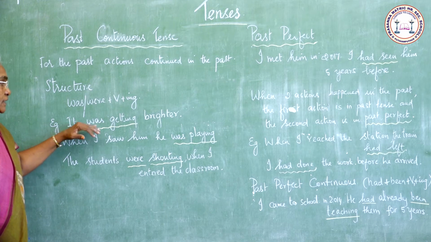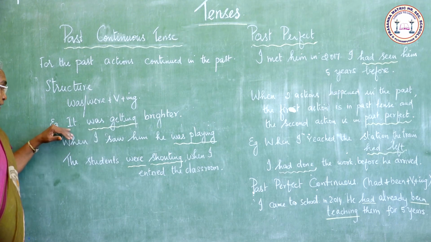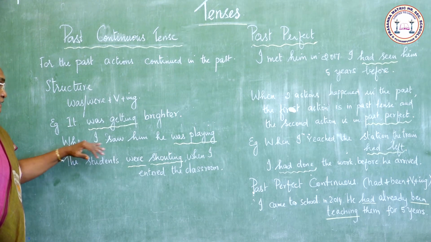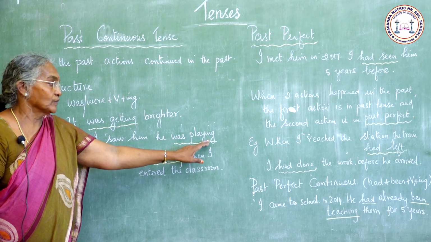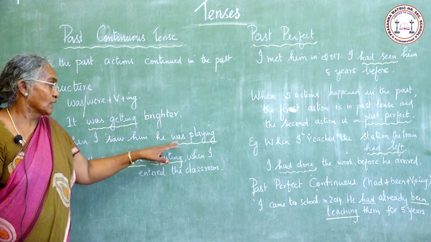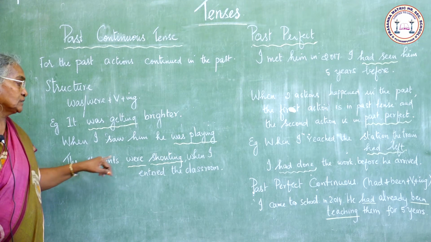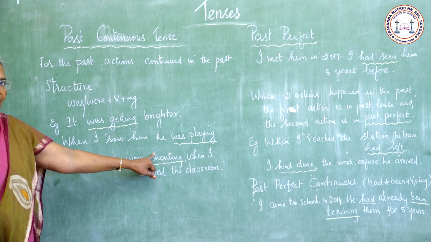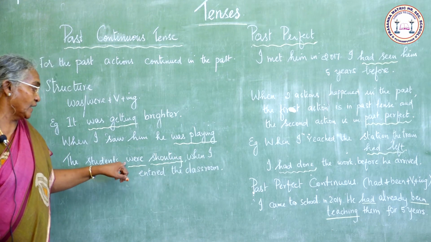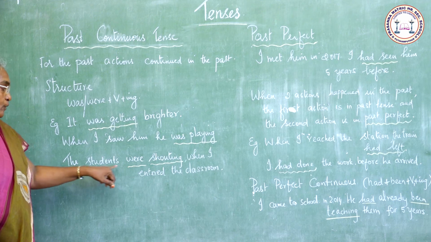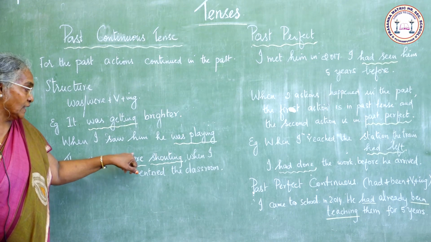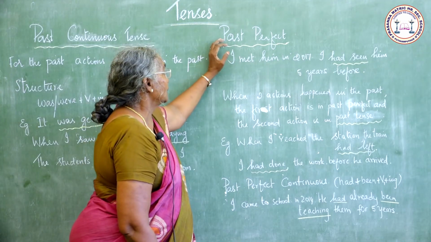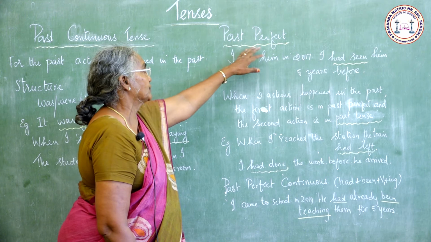Example, it was getting brighter. Next one, when I saw him, he was playing. The students were shouting when I entered the room. Students is plural, so we use were plus verb plus ing. Students were shouting.